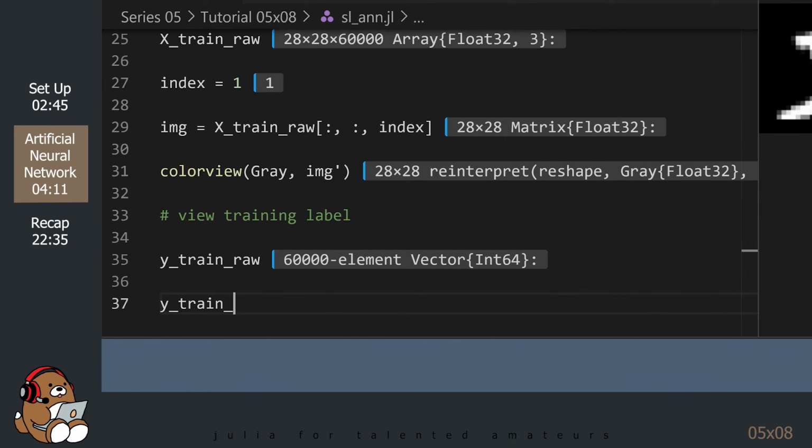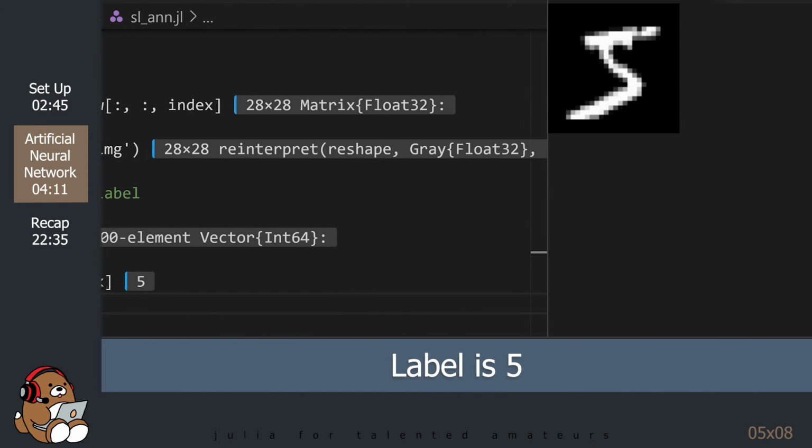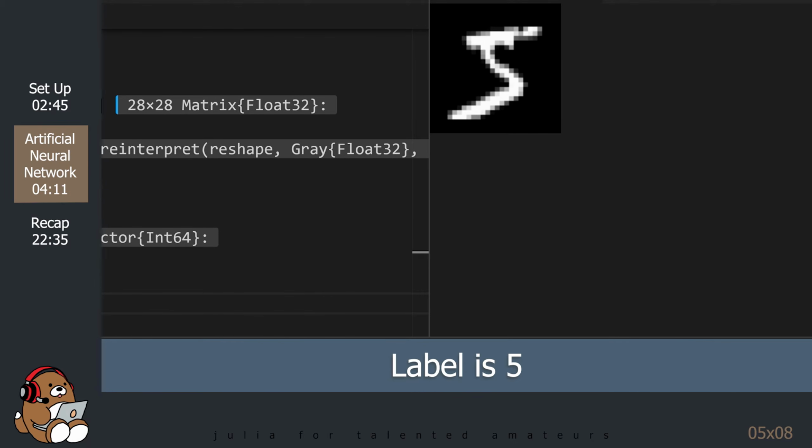These labels are integers from 0 to 9. The label for the first sample is 5. If you look at the image, it sort of looks like a 5, and it sort of doesn't. If it's this hard for humans to figure out, you can imagine how challenging this will be for our computer to try to figure this out.